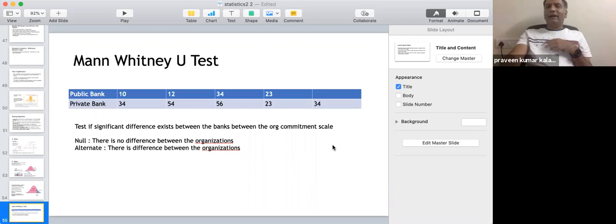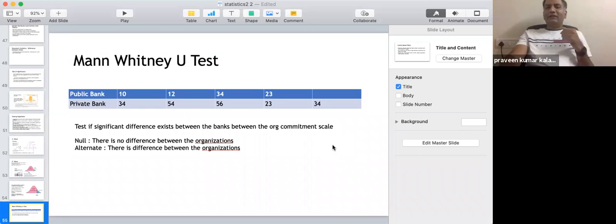So we went through Mann-Whitney U test, where we are actually talking about whether this is again a significant test. So similar to today's test of chi-square, we found out how to compare two data. So two groups of data where you are saying whether both groups are different or not. You have data for both groups.